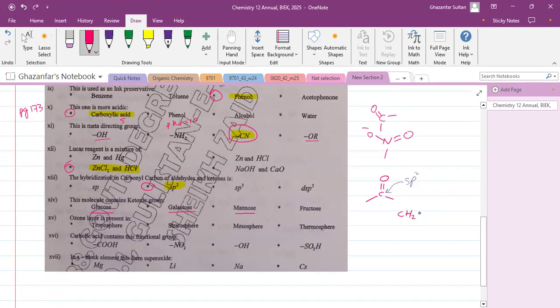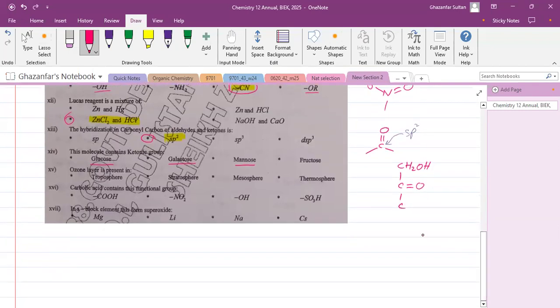If you want to see the structure of fructose, it is this. This is the ketone group. 1, 2, 3, 4, 5, 6. And here OH is there, OH is there, H is there, OH is there. So this is the structure of fructose.